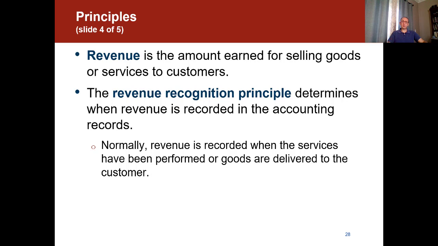Let's look at it from the other way around. What if we provide the customer the service and we bill them, but they haven't paid us yet? Is that a recognized revenue? Yes. Once we provide the service, whether we receive the cash or not, it doesn't matter. It's a recognized revenue. Once we provide the service, once we deliver the product to a customer, this is where the revenue is going to be recognized. And that's the revenue recognition principle.